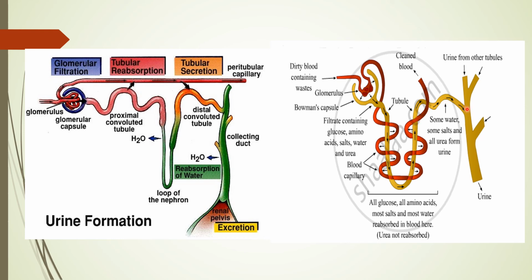And that urine, the concentrated form of urine, is going to be collected where? Into the collecting duct. All the collecting ducts from the kidney open into the ureter, and the nitrogenous waste comes into the bladder in the form of urine. So this is the urine formation mechanism, or you can say the formation and removal of urine in the nephron. So this is the way.